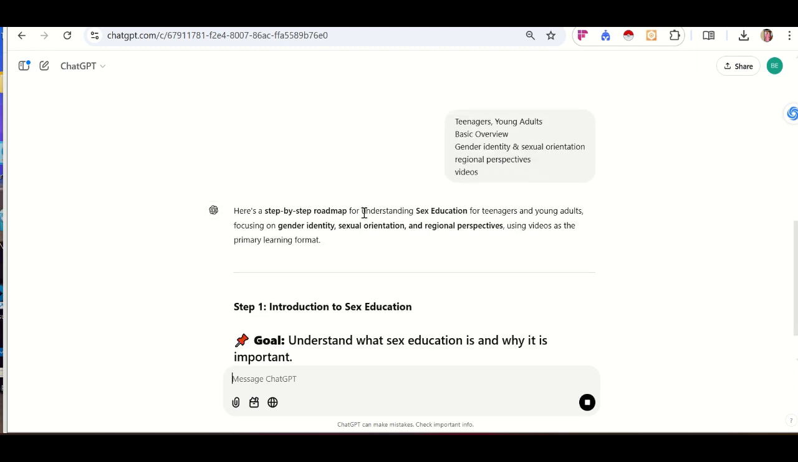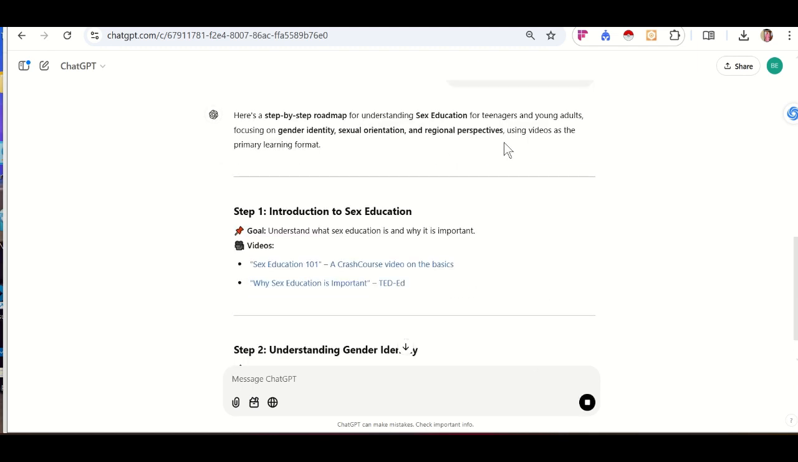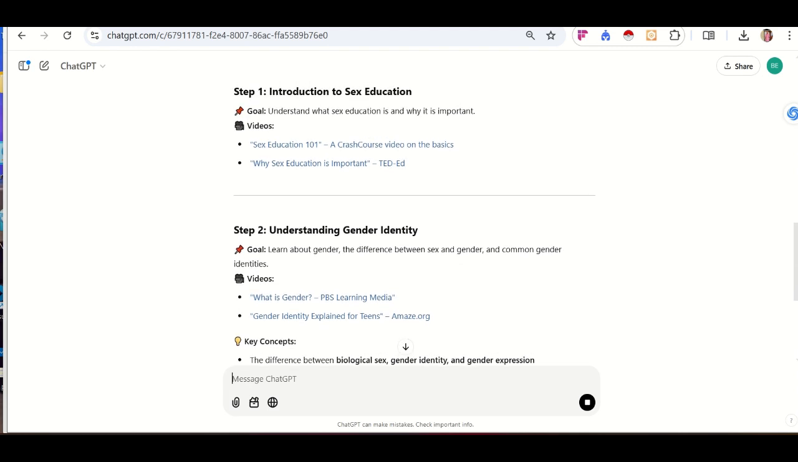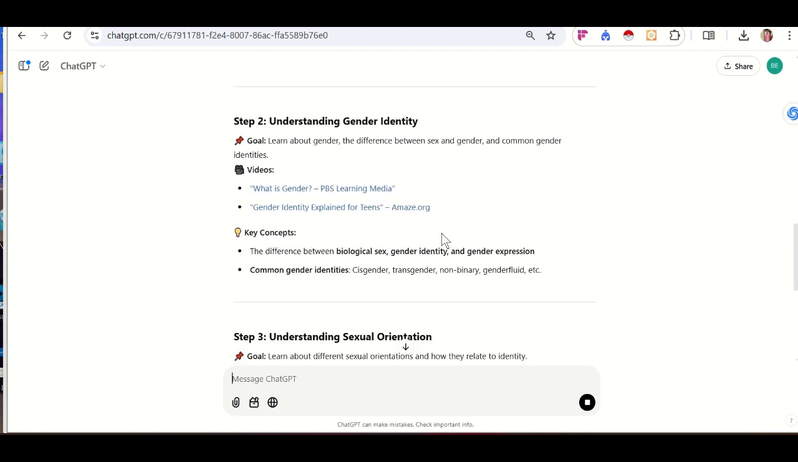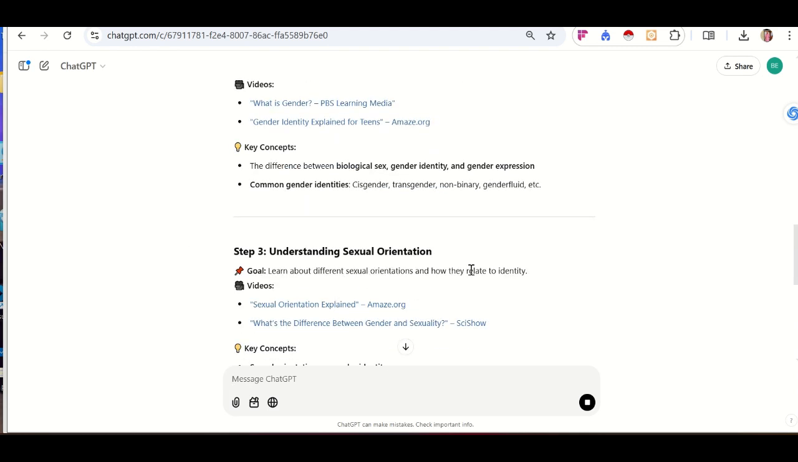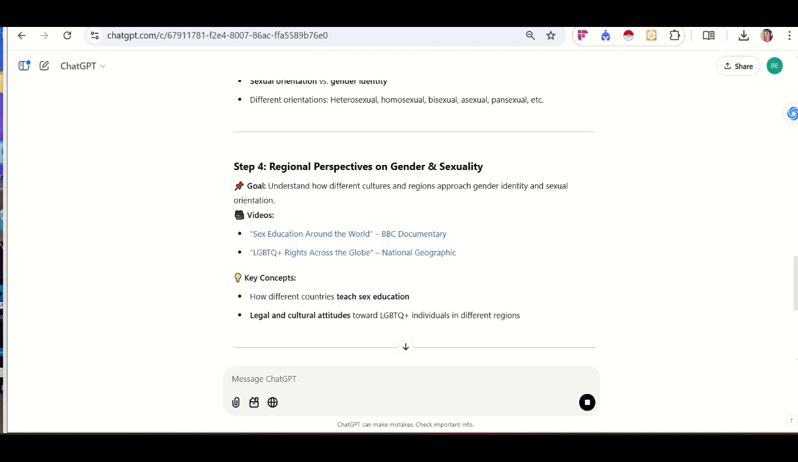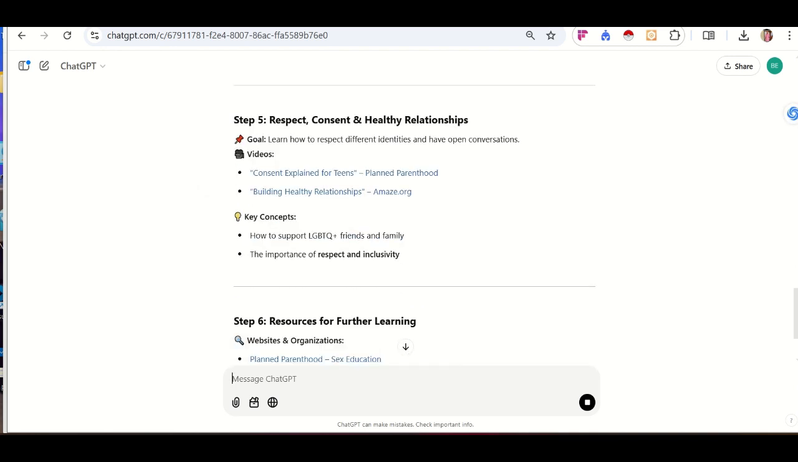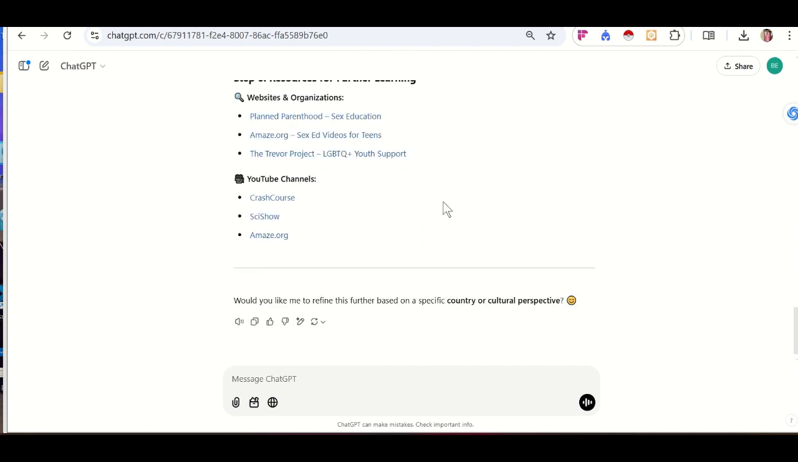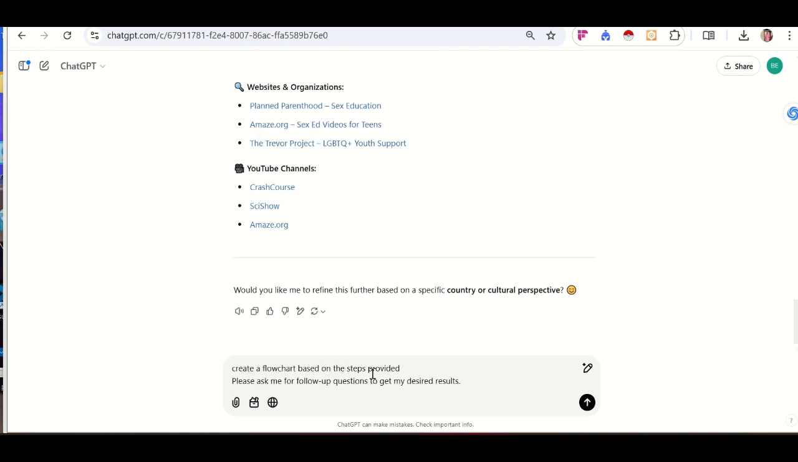Now here's a step-by-step roadmap for understanding. So you can see it has already started giving me a roadmap: introduction to sex education, understanding gender identity, understanding sexual orientation, key concepts, regional perspective. So would you like to refine further based on a country? If I want to refine it based on my country, I will have to input that, but I don't want to. Let me move forward. So create a flowchart based on the steps provided.